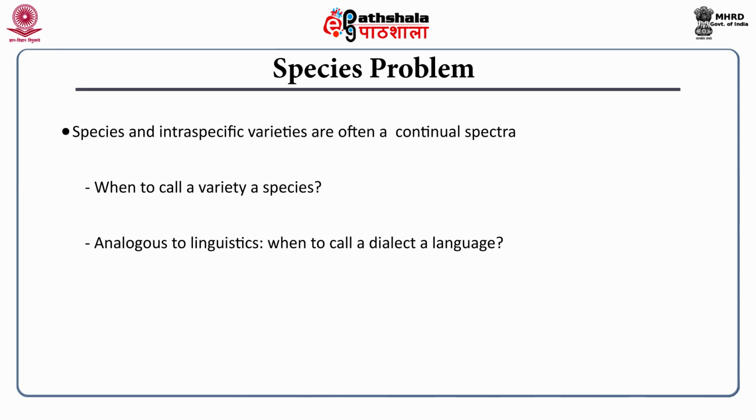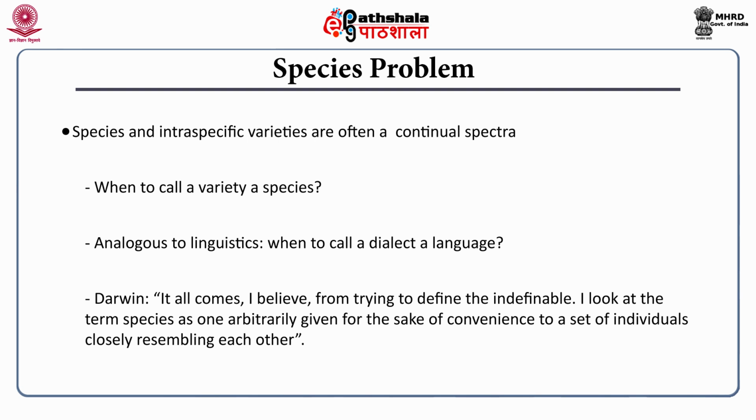So here also there is interspecific variance and intraspecific variance. Within-species varieties: can you call one a separate species? It is quite technical as well as quite subjective. It depends upon the interpretation. Let me read out one of the famous statements from Charles Darwin in this regard: "It all comes, I believe, from trying to define the indefinable." So Darwin himself is saying the species is indefinable.